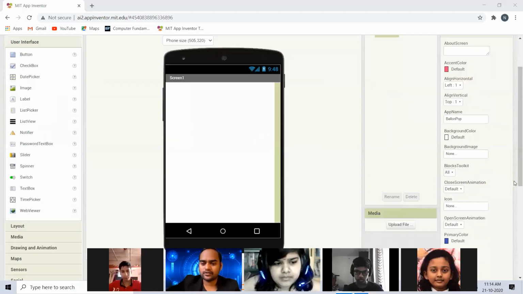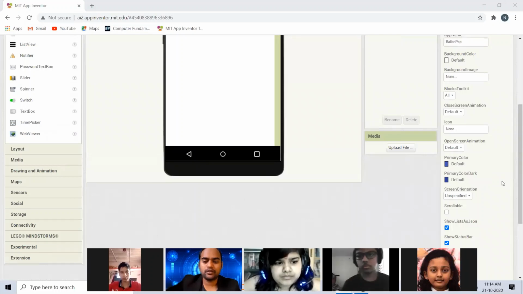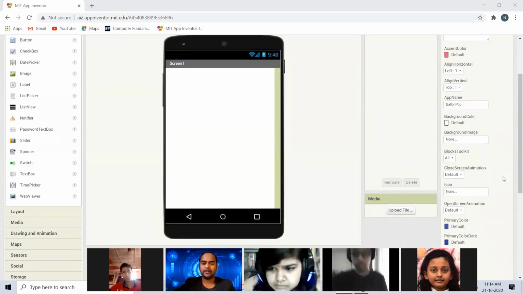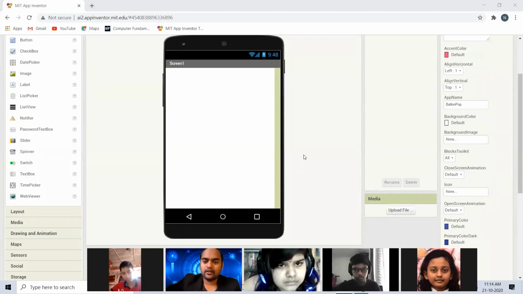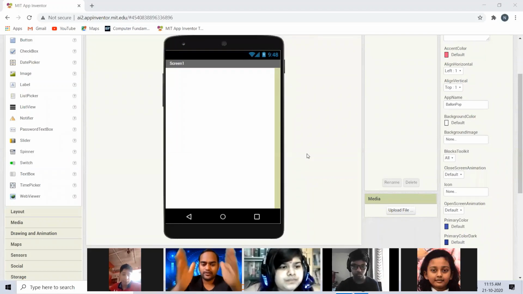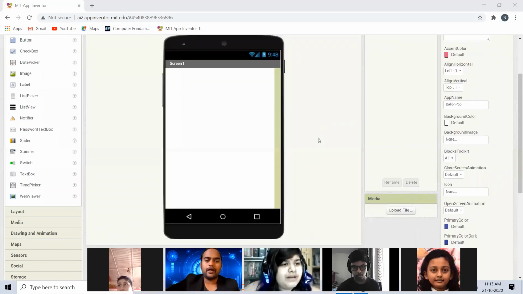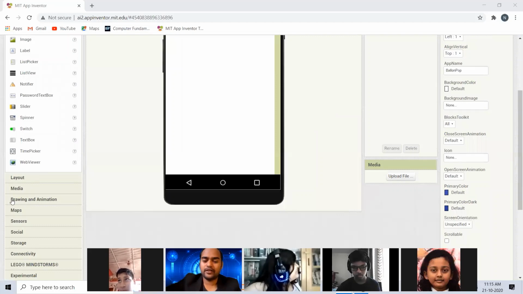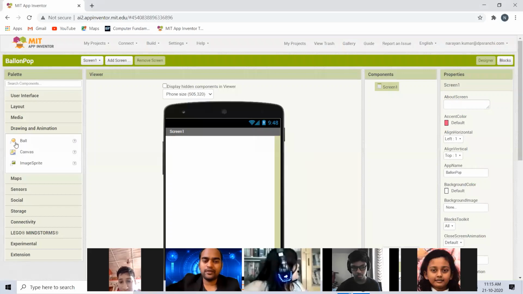In the properties section, all properties of the particular component that we pick can be changed. So let's begin our app. In the first app, I will keep the orientation of the screen as portrait. Portrait means vertical, the vertical screen. I'm not going to change anything else on the screen. To make the app, there is a special section in MIT App Inventor called Drawing and Animation. In Drawing and Animation, there are three different components.